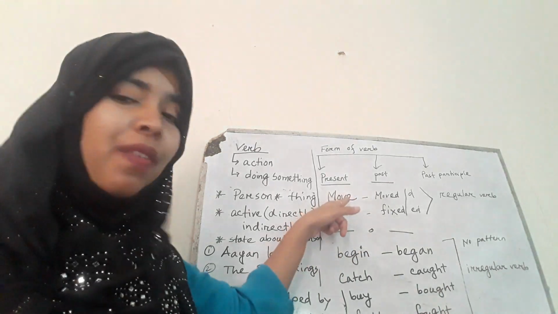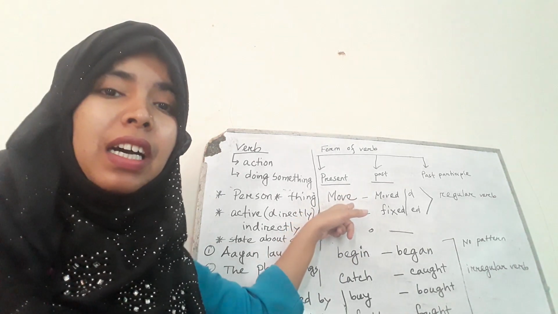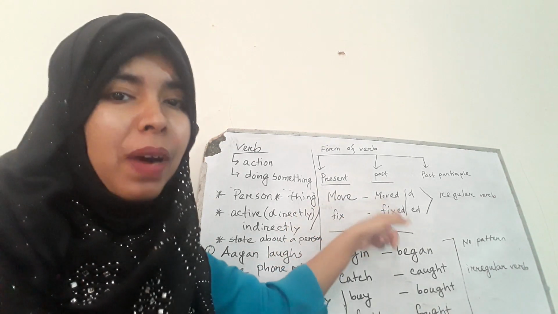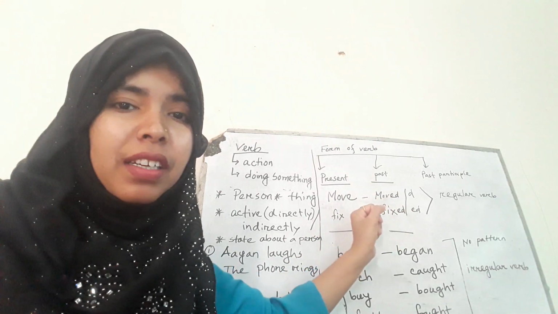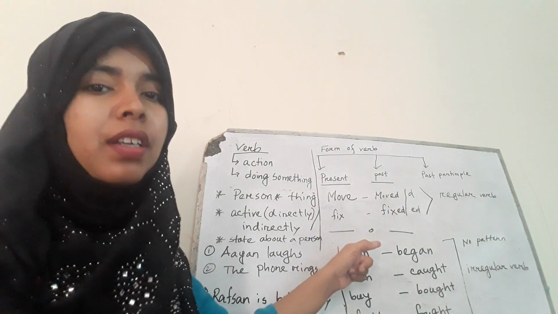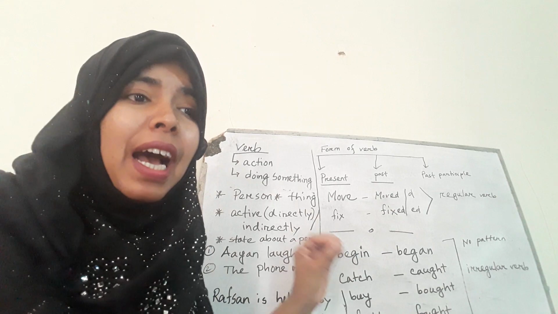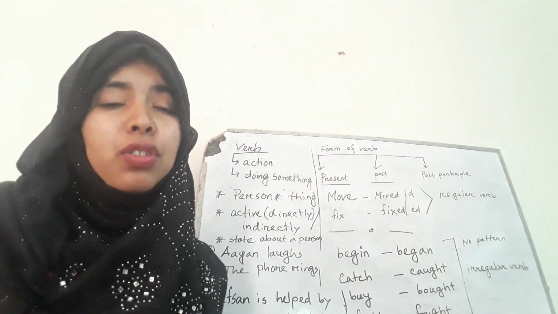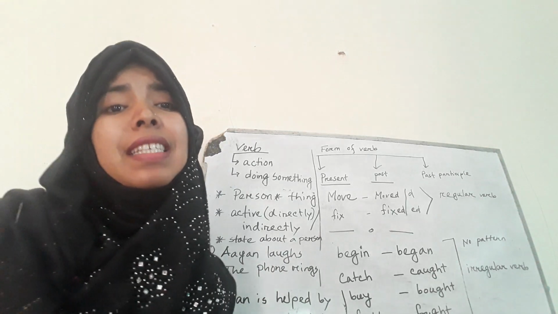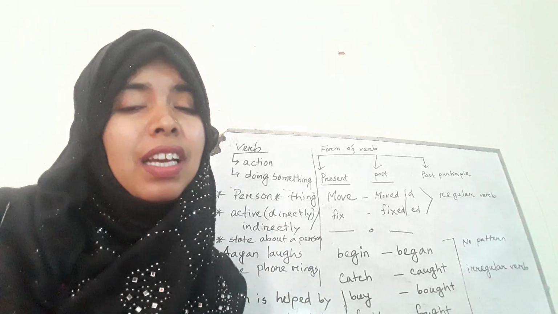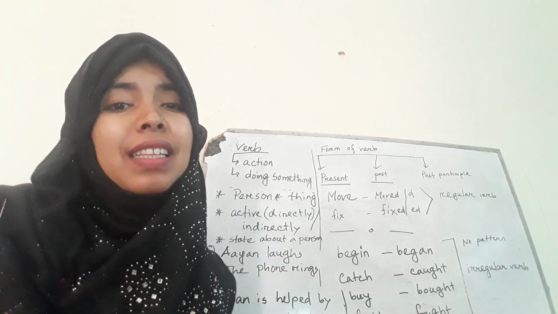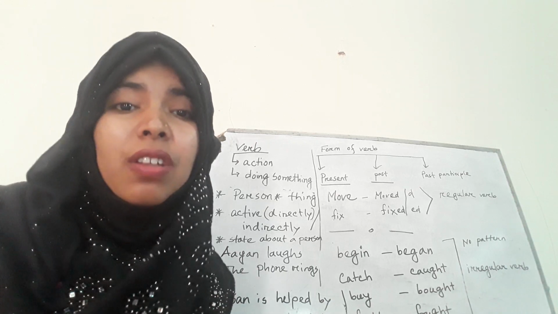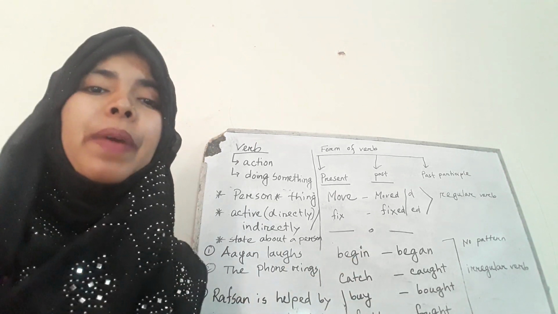Yes. Whenever I have changed the present form verb into past form, I have added D or ED. So this is a pattern, and whenever we see D or ED with the past tense, the verbs which we change by adding D or ED, we will say these are regular verbs, because there is a regular pattern.